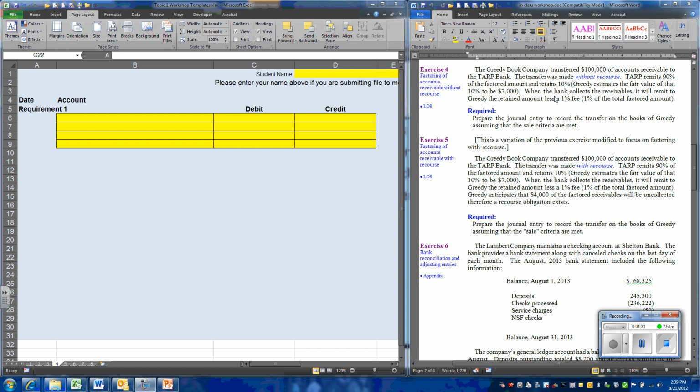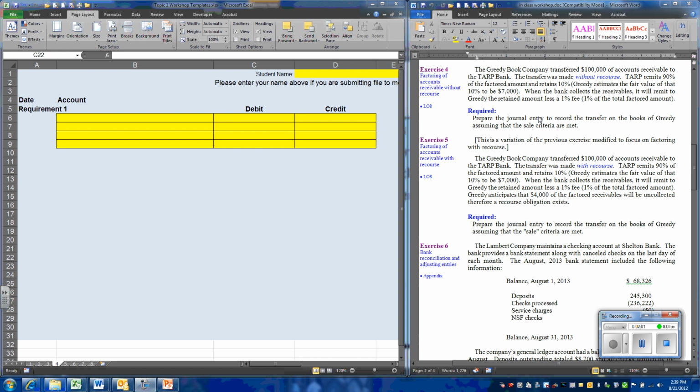So the company has to estimate the amount that will be collected for the remaining difference between the $100,000 and the $90,000 they got in cash, and of course that's $10,000. The company believes that they will collect $7,000 of that $10,000. The other $3,000 will go bad.